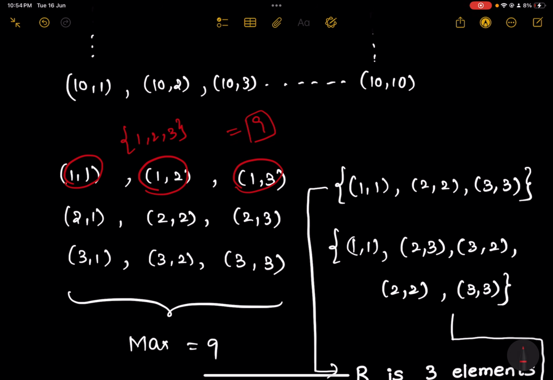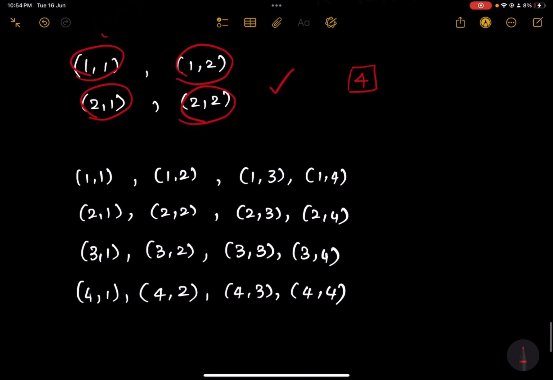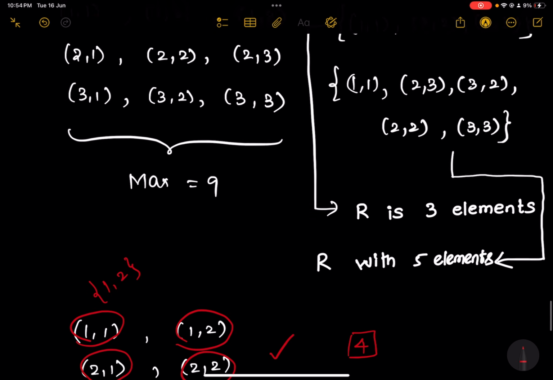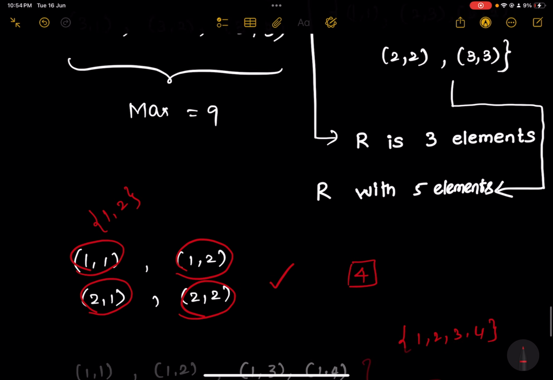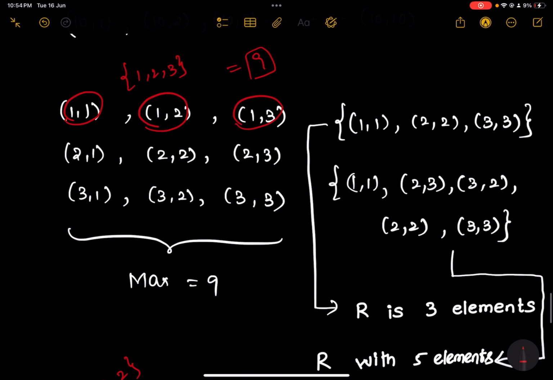All right. Now the equivalence relation formed by using 4 elements will have a maximum of 16 elements. So your set has 4 elements and if you form an equivalence relation which has maximum elements, then the number of elements in that equivalence relation would be 16. Similarly, for a set which contains 10 elements, the maximum number of elements possible are 100. Now, let us go back to this particular example. So I wrote a relation here. So this particular relation.